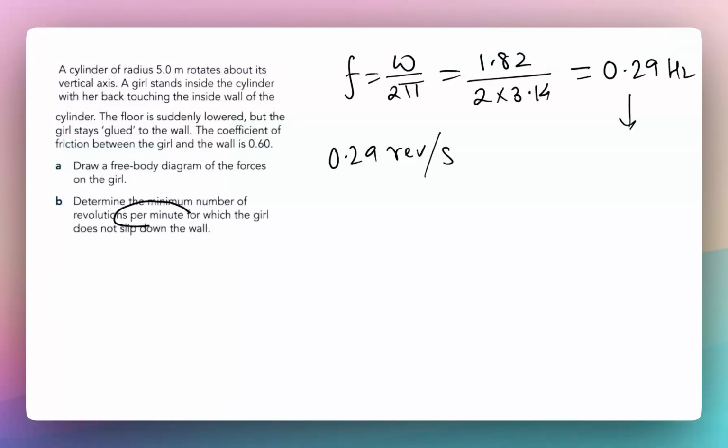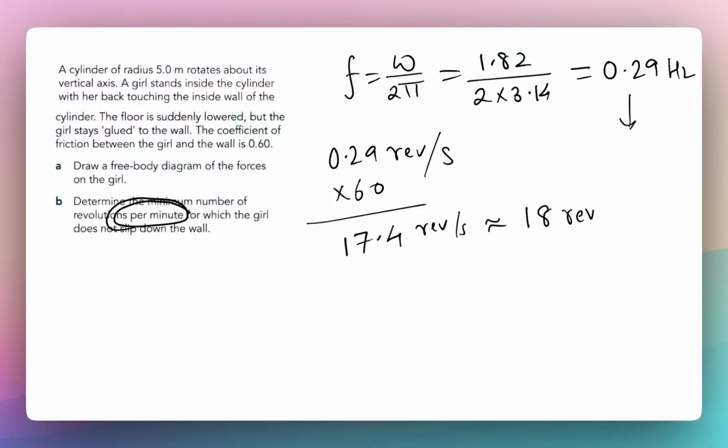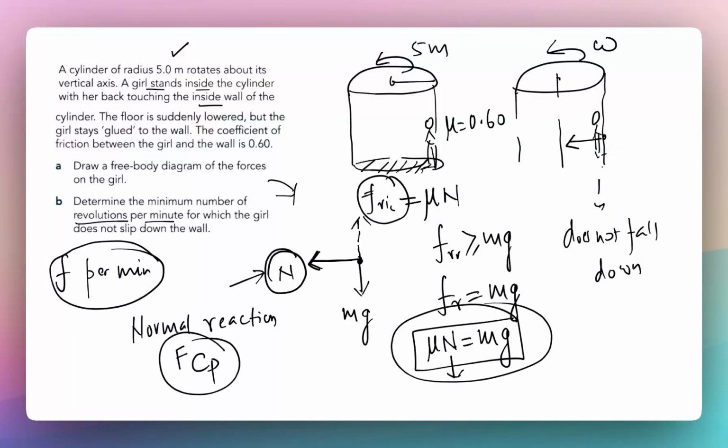But in the question, we have to find how many revolutions per minute. So we need to multiply it by 60. And when we do that, we are going to get roughly 17.4 revolutions per minute. So we must rotate the cylinder with 18 revolutions per minute, and that will be our answer. Okay, and if we rotate that cylinder with 18 rev per minute, we'll find that we have sufficient normal reaction provided, and that normal reaction will provide the sufficient friction force to hold the girl right in the air.